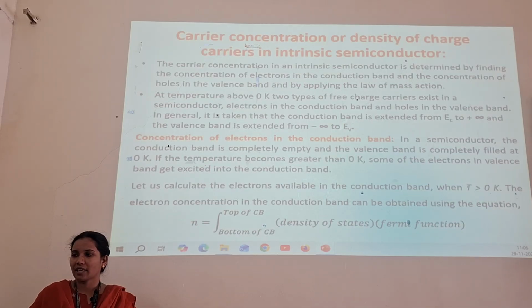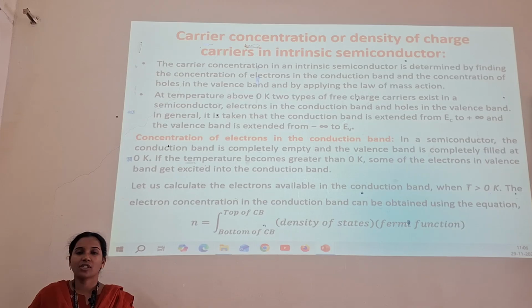Next is the carrier concentration, or density of charge carriers, in an intrinsic semiconductor. The carrier concentration in an intrinsic semiconductor is determined by finding the concentration of electrons in the conduction band and the concentration of holes in the valence band by applying the law of mass action. At temperatures above 0 Kelvin, two types of free charge carriers exist in semiconductors: electrons in the conduction band and holes in the valence band. In general, the conduction band is taken to extend from EC to plus infinity and the valence band from minus infinity to EV.